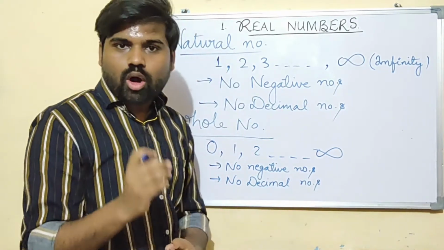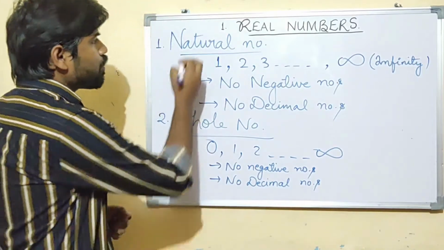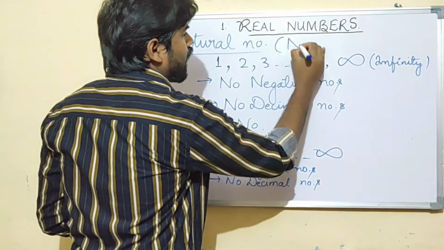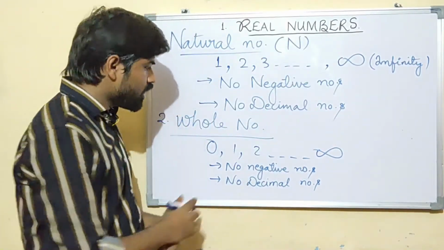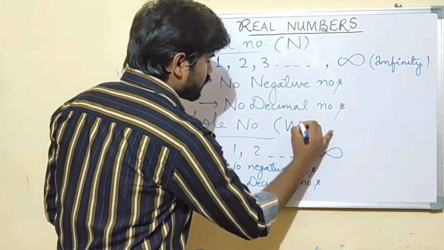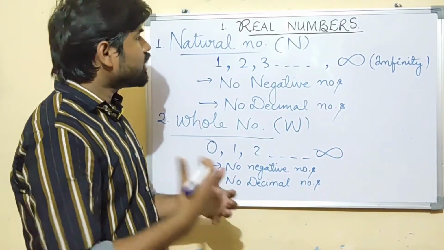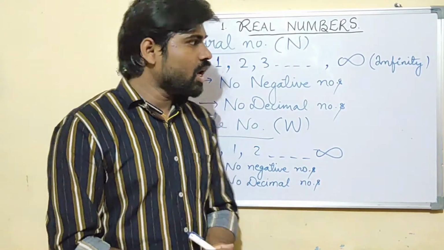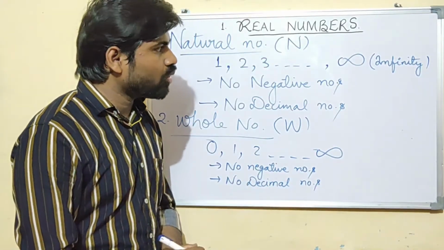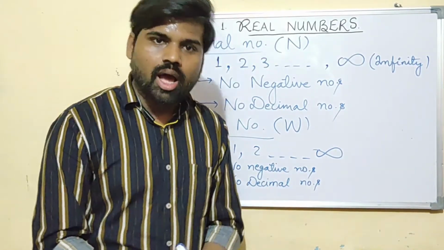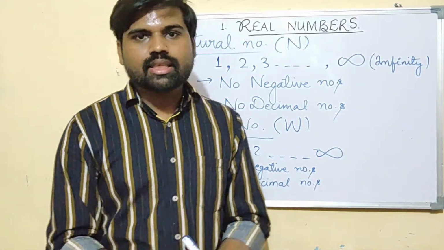Now let me tell you a very important tip: natural number is represented by capital N and whole number is represented by capital W. Let us see another type of number, and you should write down in your notebook what natural numbers and whole numbers are.